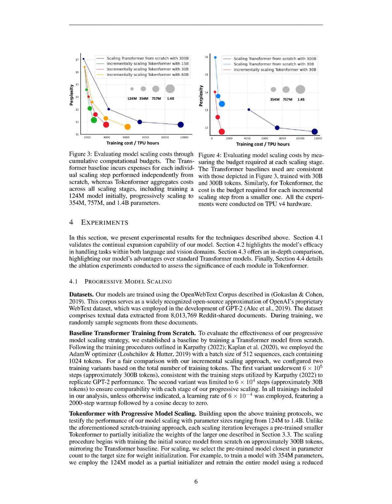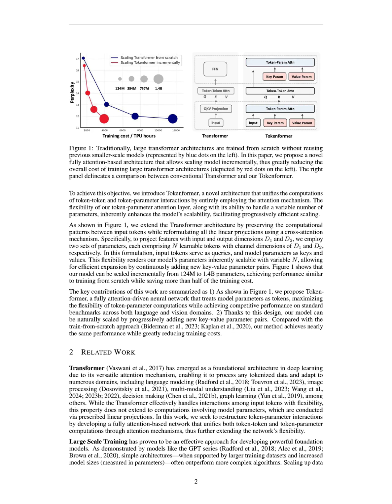In comparison to a baseline transformer model trained from scratch, Tokenformer demonstrated competitive performance, achieving a test perplexity of 11.77 at the 1.4B parameter level, while the baseline achieved 11.63 but required 3 times the training cost. Additionally, Tokenformer was shown to require only 1/10 of the computational budget compared to the baseline transformer for similar performance, highlighting its efficiency and scalability. The experiments confirmed that Tokenformer effectively maintained performance while significantly reducing training costs, validating its innovative architecture.